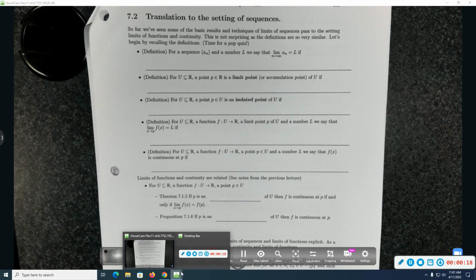So the topic we're going to hit today is continuity. We've done lots and lots of stuff for sequences of numbers. And I alluded to in that recorded lecture that the limit laws for limits of functions are basically the same as limit laws for sequences. While that's true, you can do one better than that. You can translate things about continuity and limits of functions to statements about sequences. Then you can say, well, I know lots of stuff about sequences. Let's translate things to sequences, prove something about sequences, and then translate that back.